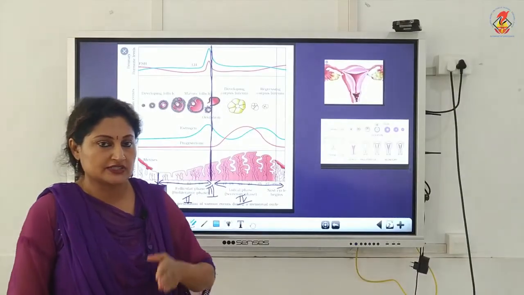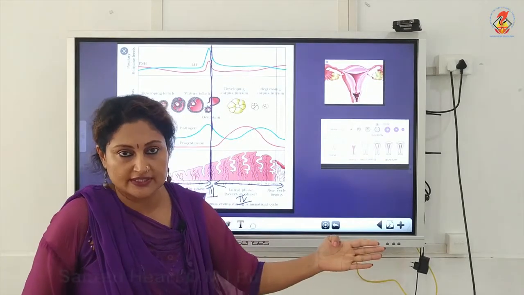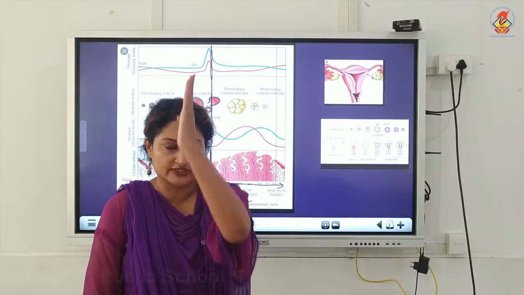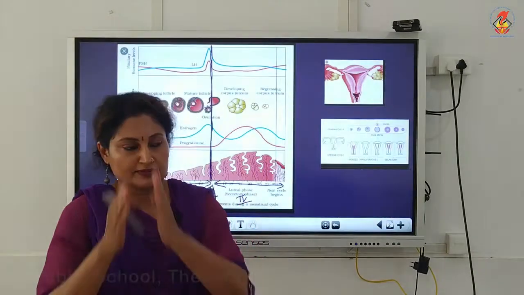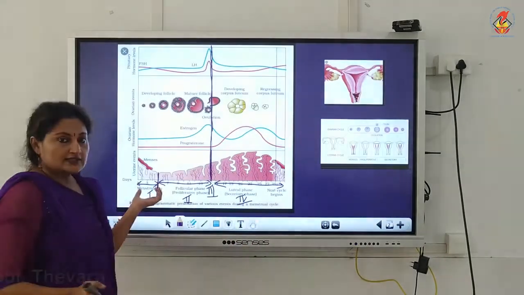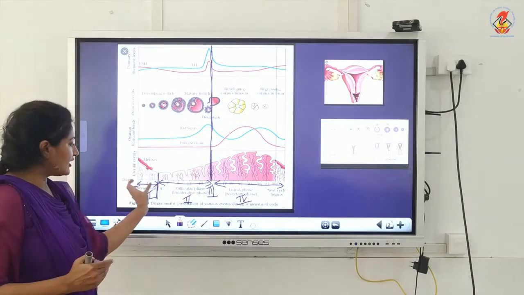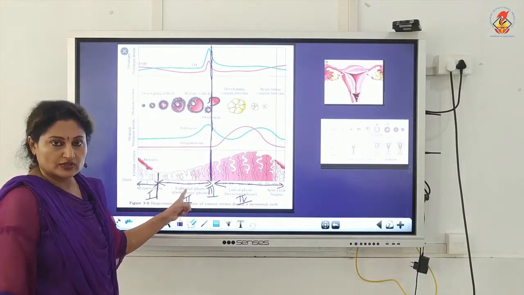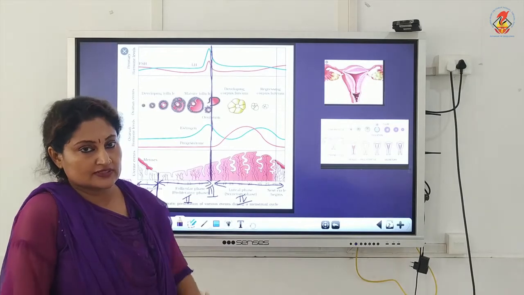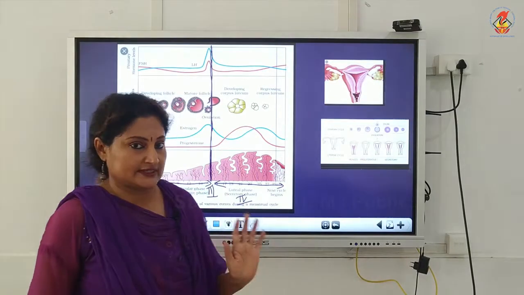So you understood the demarcation on the x-axis. First of all, you have to draw the x-axis with 1 to 30 days or 1 to 28 days, and most importantly draw the center of the cycle. That is, if it's a 30-day cycle, draw a line at the center demarcating ovulation. Now consider the female to have menstruation lasting for 5 to 6 days. So that is the menstrual phase. Then after that phase till ovulation will be the follicular phase, and after ovulation till the end of the cycle will be the luteal phase. That's why it's very important to demarcate ovulation. So you got the duration of the 4 phases.